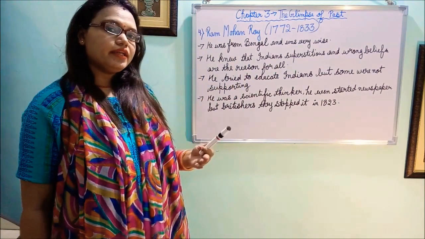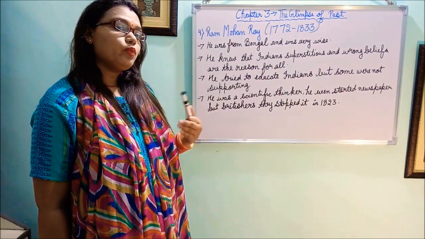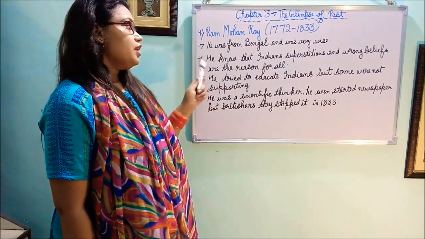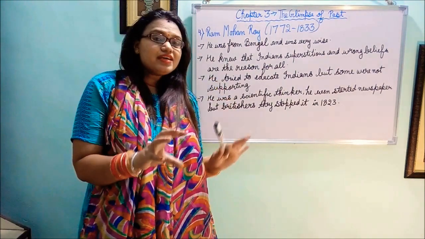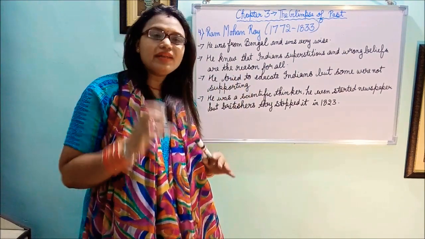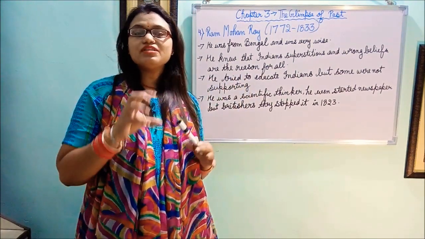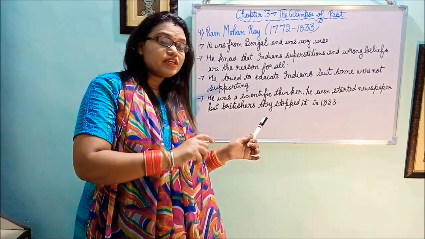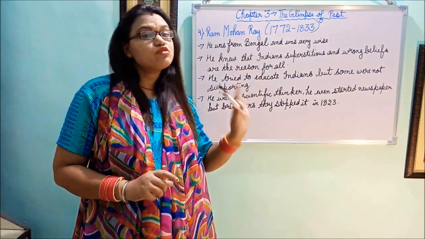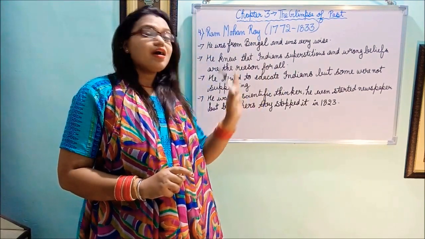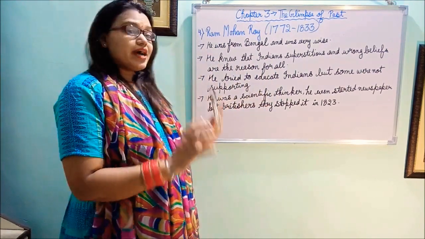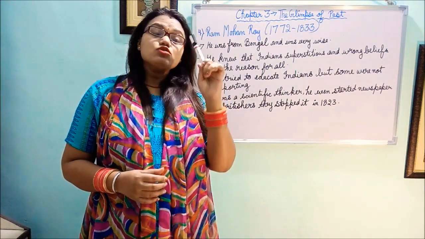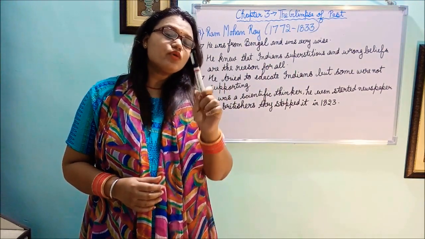It means he was educated. He knew what Indians should do for the betterment of the country. He knew that Indians are superstitious and their wrong beliefs are the only cause of the misery of the country. He knew that the Britishers took advantage of the superstitions and wrong beliefs of Indians. That is why they are here. He tried to educate Indians because he knew education is a thing which can stop every cruelty.